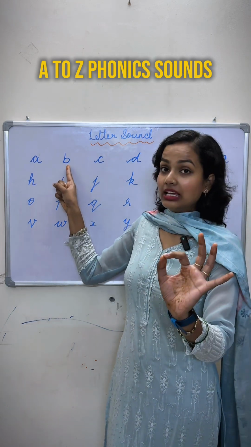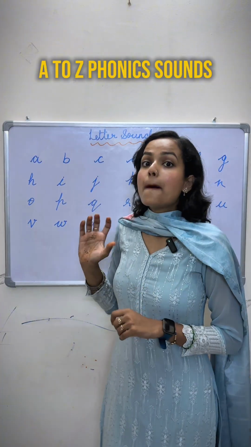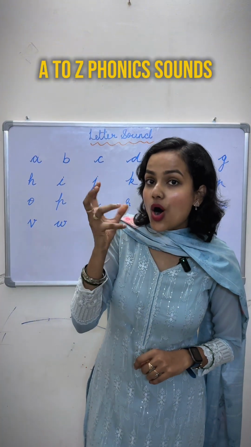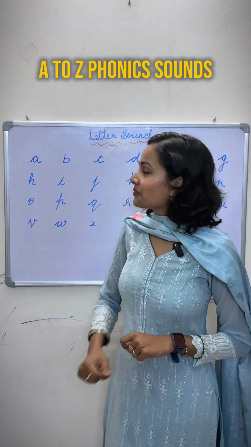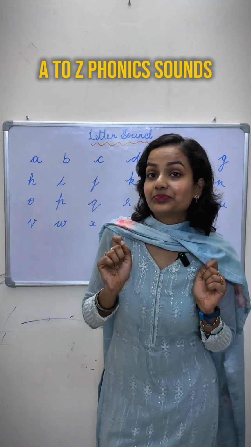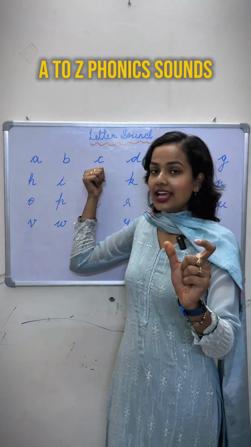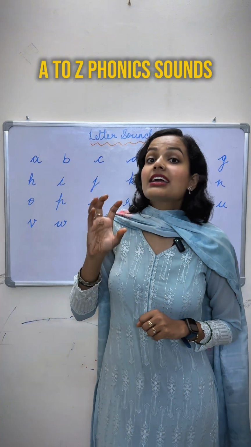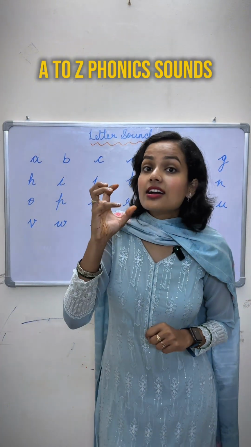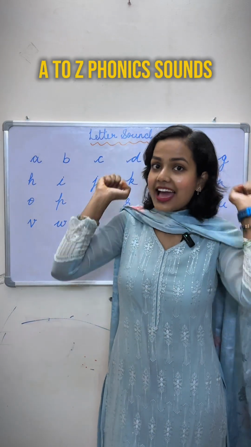Next is B, and the sound of this letter is B, ball. Like B, ball. Okay. The next is C. The name of this letter is C, and the sound of C is cat. Cat. Okay.